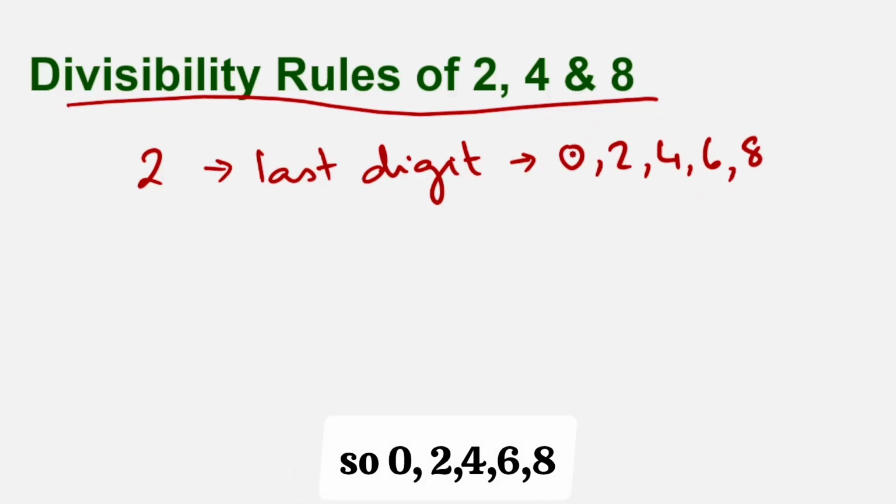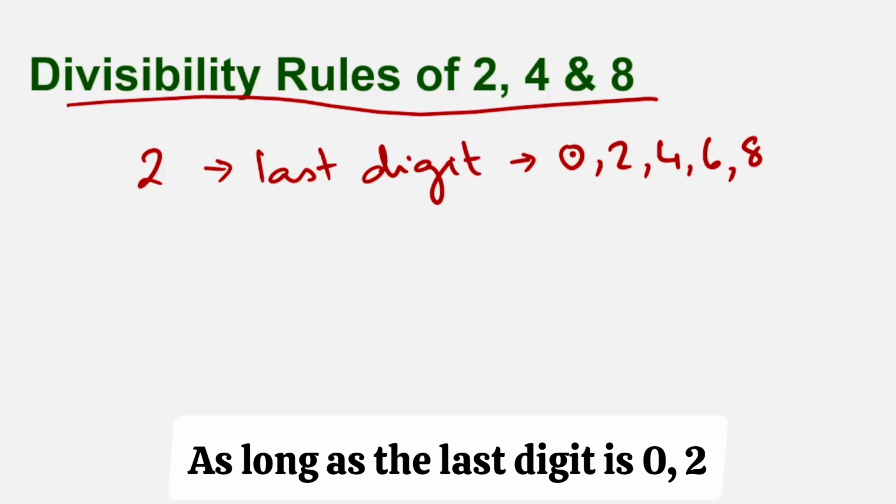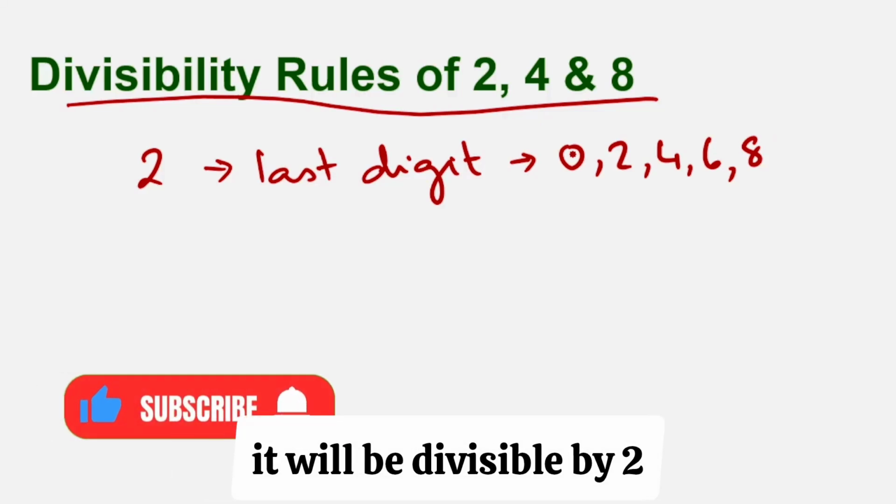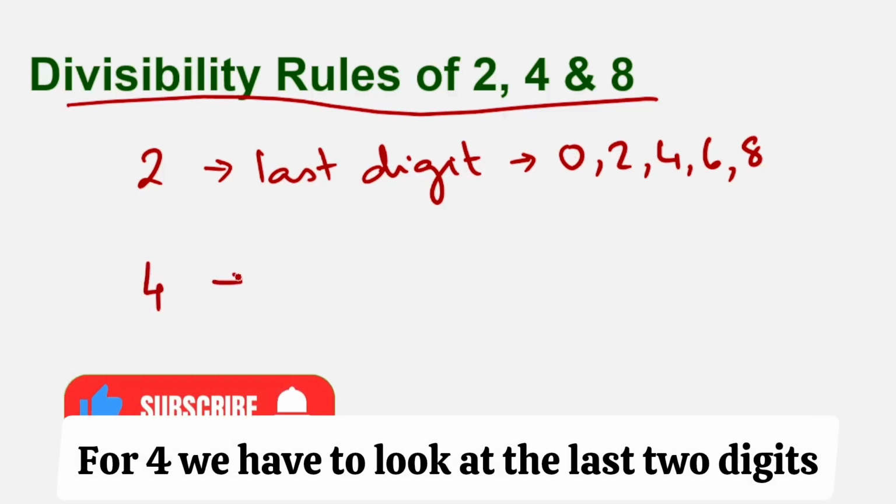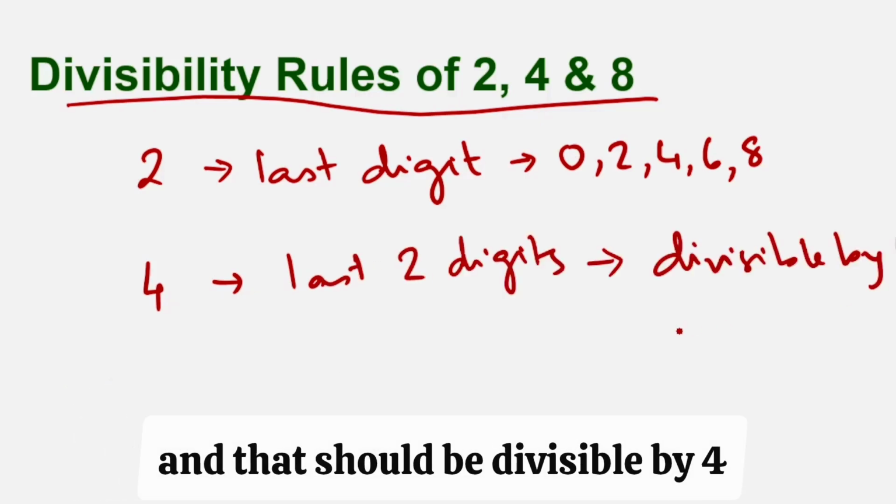So 0, 2, 4, 6, 8. As long as the last digit is 0, 2, 4, 6, 8, it will be divisible by 2. For 4, we have to look at the last 2 digits, and that should be divisible by 4.